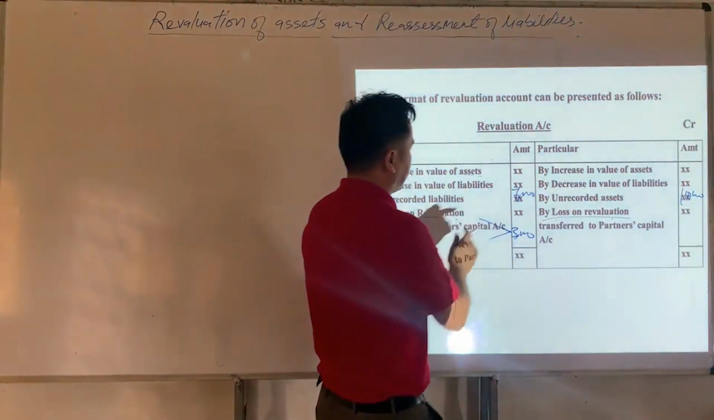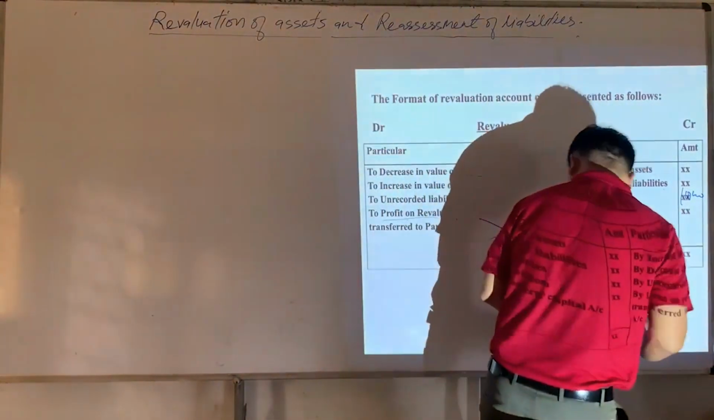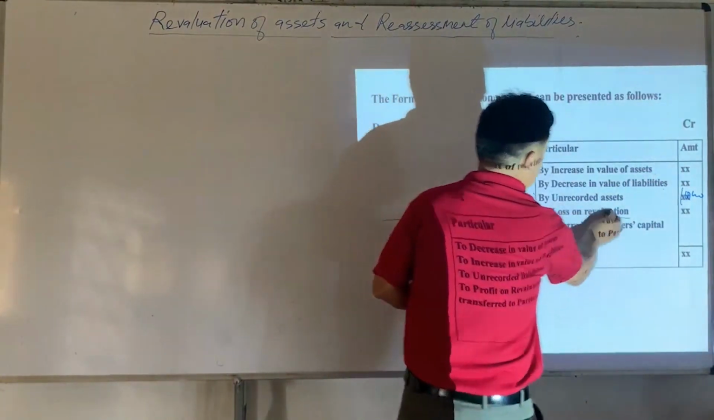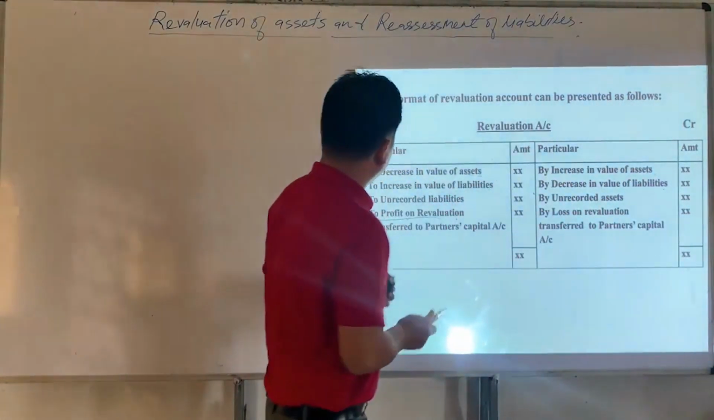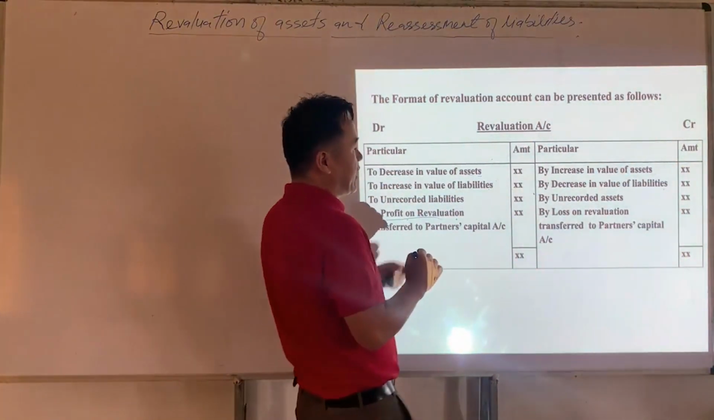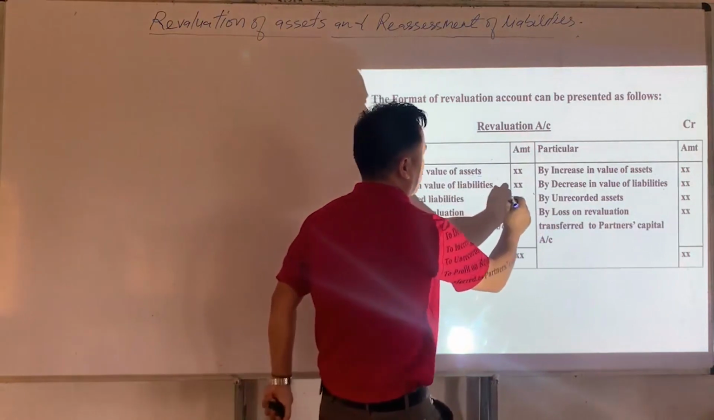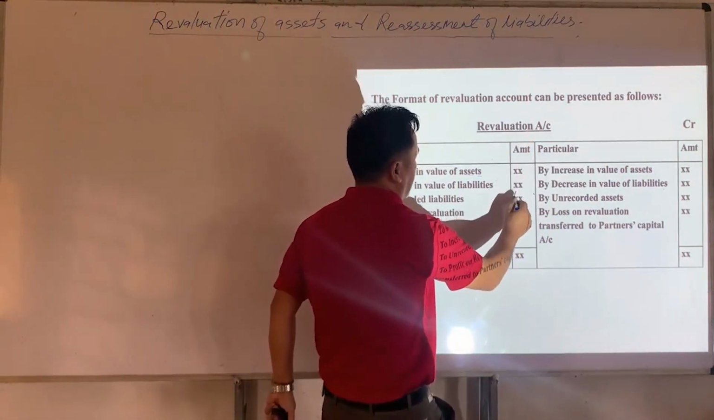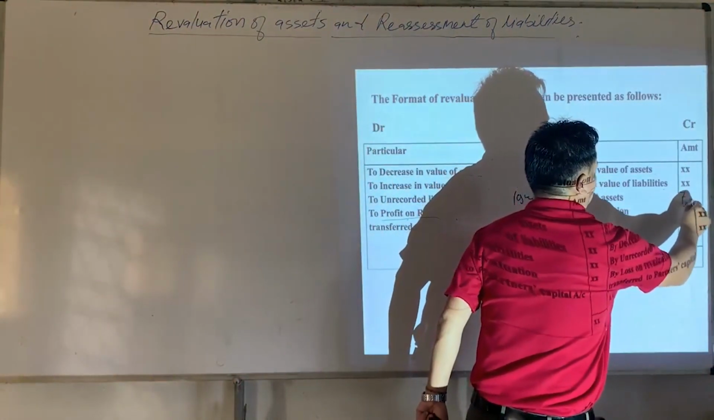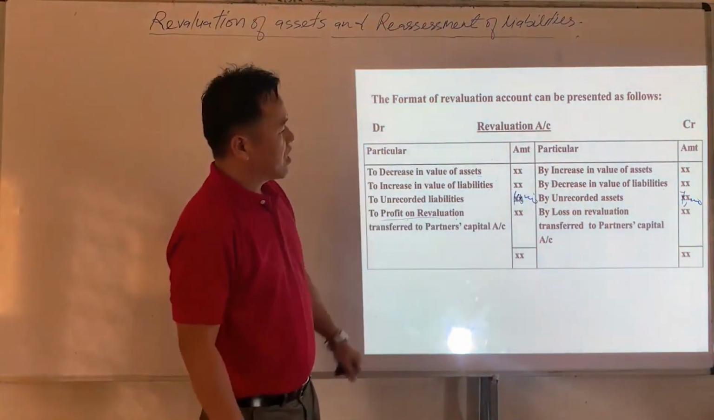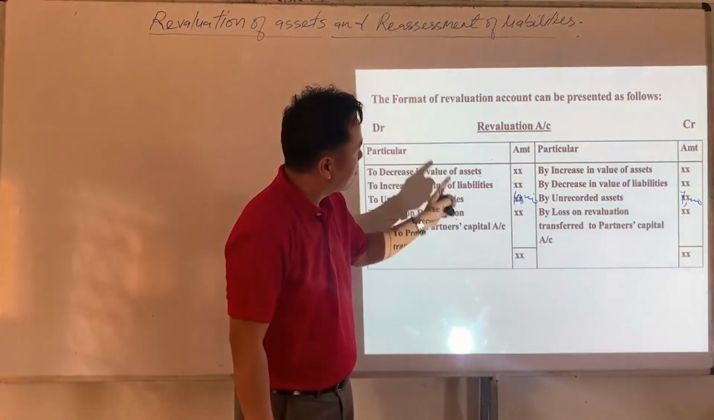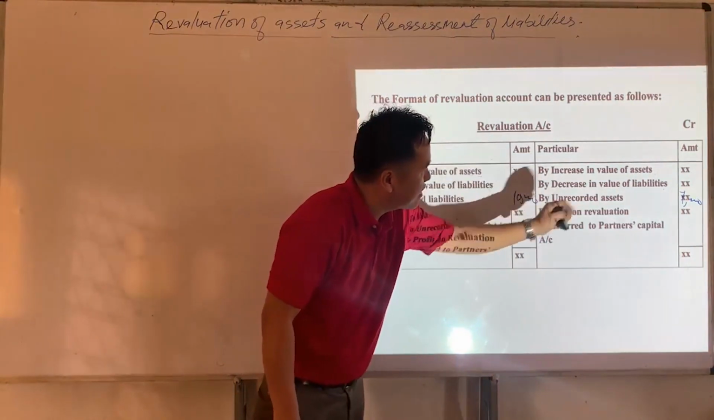Similarly, if the revaluation account shows a debit balance, then it indicates a loss. Suppose the total amount of the debit side of the revaluation account is 10,000 and the amount of the credit side is 7,000. So here the revaluation account shows a debit balance, since the total amount of the debit side is greater than the credit side.